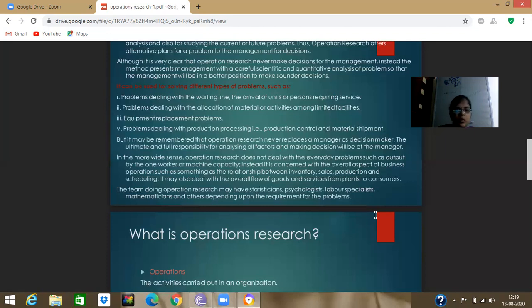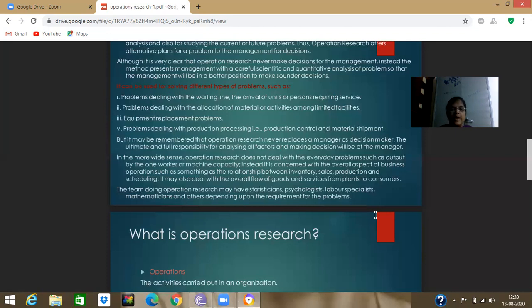The next one is problems dealing with product processing, production control, and material equipment. Already I have told you, students, operations research methods can be applied in different fields like the agriculture sector, production sector, and education sector. So those are all the fields where we can use operations research. The team doing operations research has statisticians, psychologists, lab specialists, mathematicians, and others depending upon the requirements of the problem.